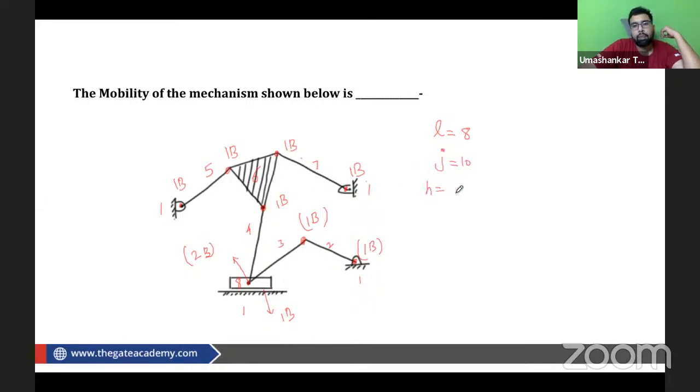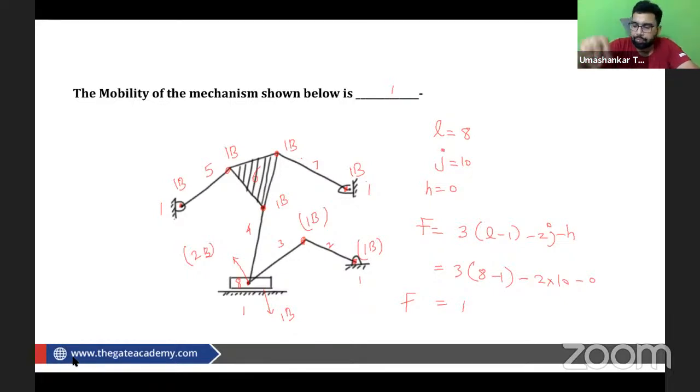There is no higher pair in this question. We are very well aware that the mobility is 3(L minus 1) minus 2J minus H. So we have 3 into (8 minus 1) minus 2 into 10 minus 0. So we are getting degree of freedom as 1. Is it clear to everyone or not? Please answer me. Do we have a doubt in any of the questions? If we have a doubt, you can ask me.